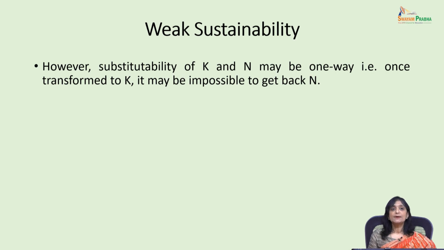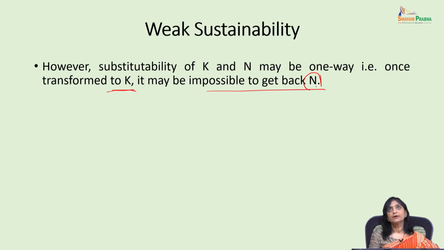However, this substitutability of K and N, that is, man-made capital and natural capital, may be one way. Why? Because once we transform natural capital to man-made capital, it is impossible to get back to the natural capital.